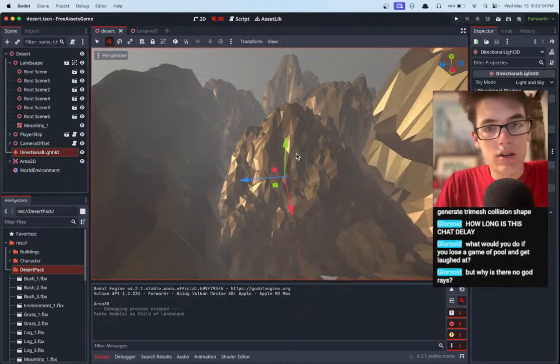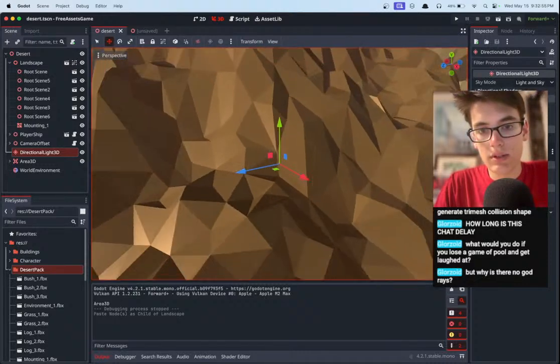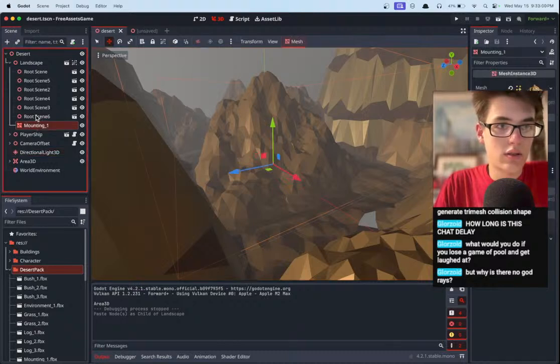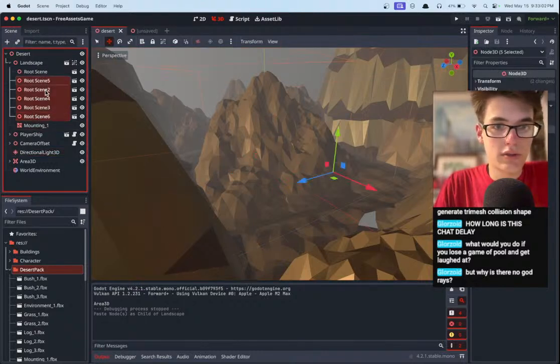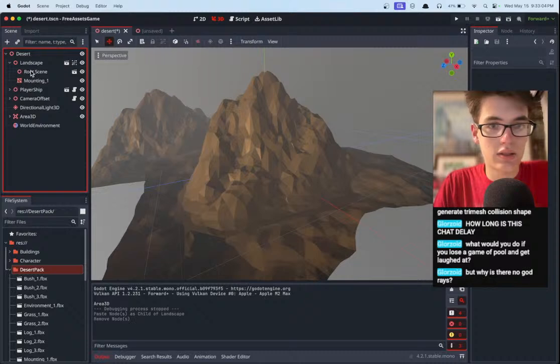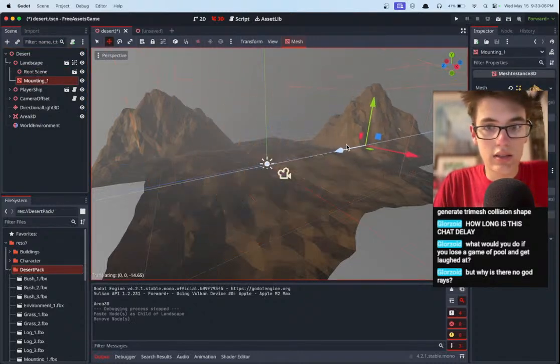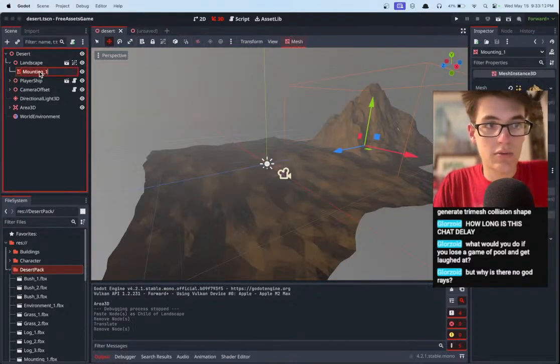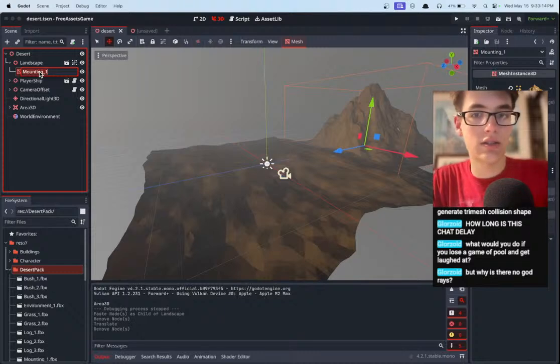Let's see. No god rays. Let's see, what can we do? Well, all right. So we're gonna have to redo most of these bad boys. So I'm just gonna delete that. And now we just have this guy and that guy, and we want to delete him as well. We're gonna have to redo the landscape as well, because we need to turn these into meshes so we can actually get the colliders. So we'll call this mountain 1.